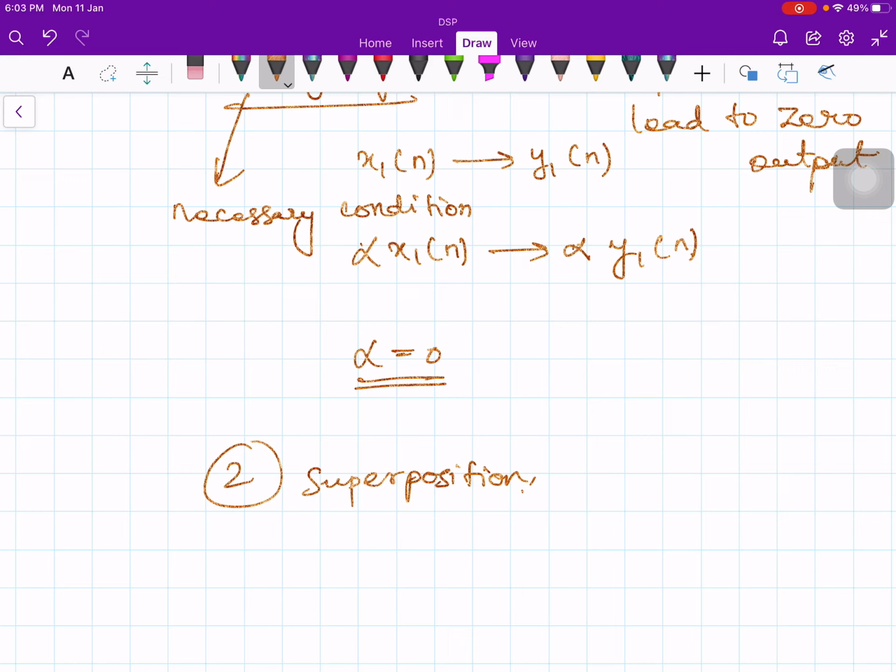If it does, then you proceed with further testing, not otherwise. If zero input does not lead to zero output, then the system is non-linear. You can stop further testing. You don't have to test superposition.